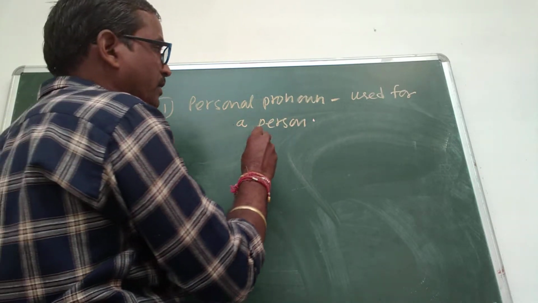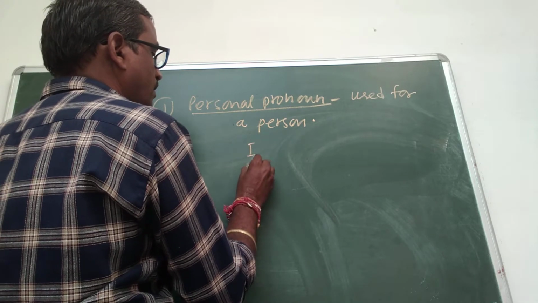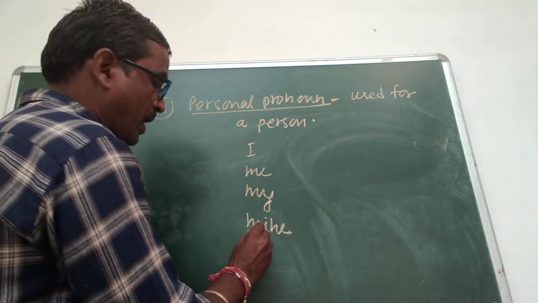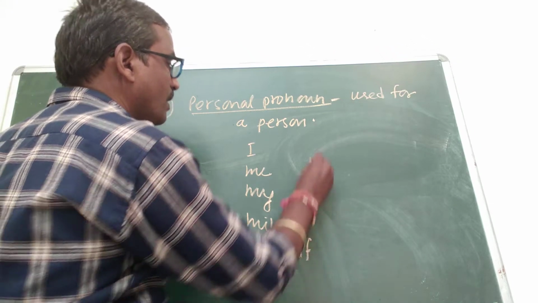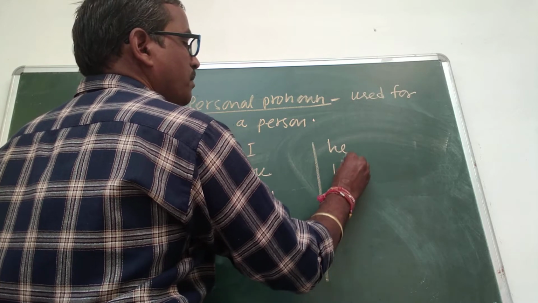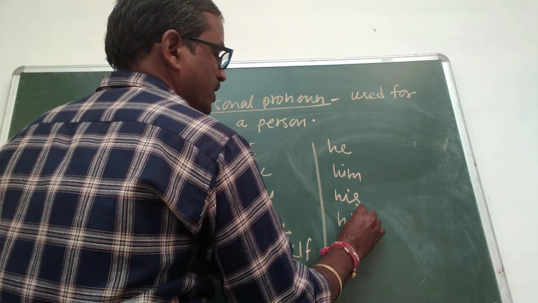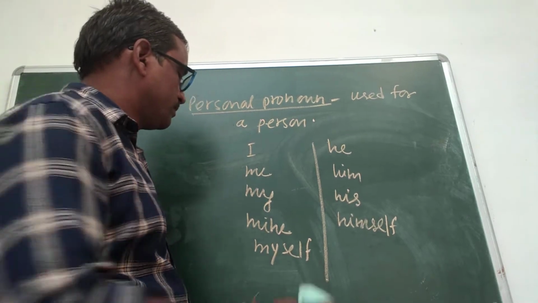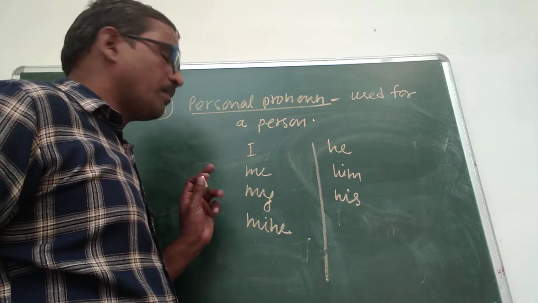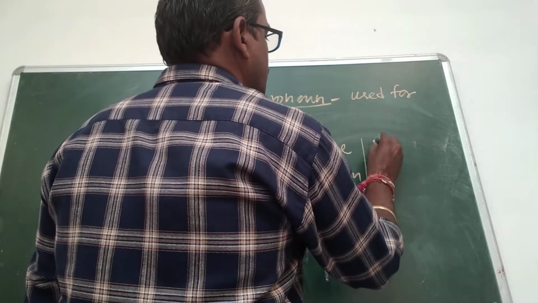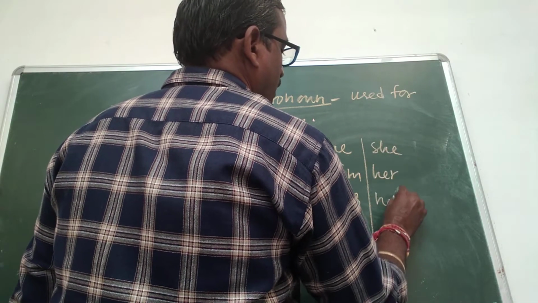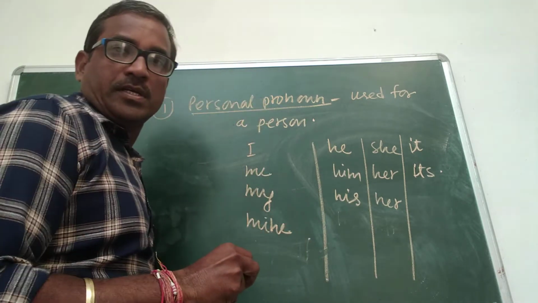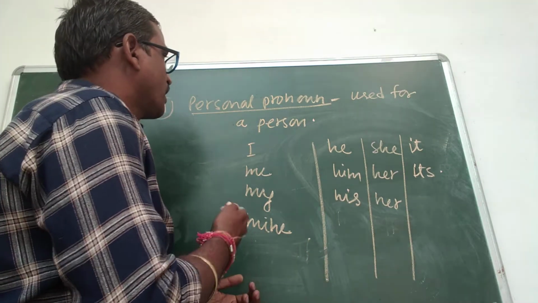The words that are personal pronouns are I, me, my, mine, myself, he, him, his, himself, she, her, it, its, etc. These are called personal pronouns.